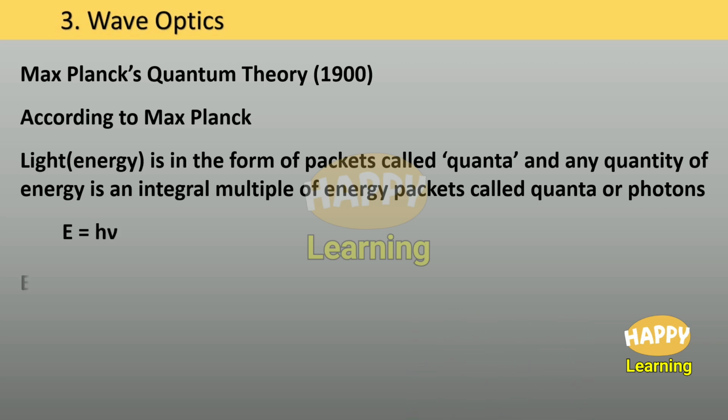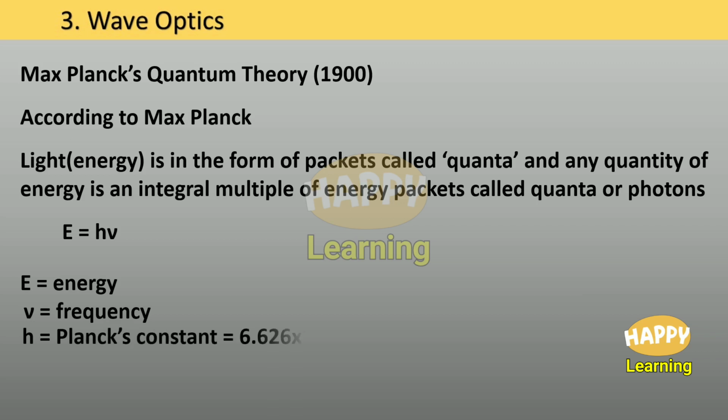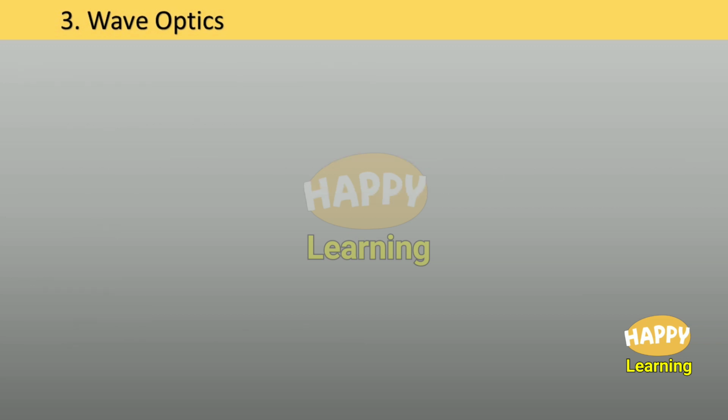E is equal to h nu. E is equal to energy, nu is frequency, and h is Planck's constant. Its value is 6.626 into 10 to the power of minus 34 joule second.